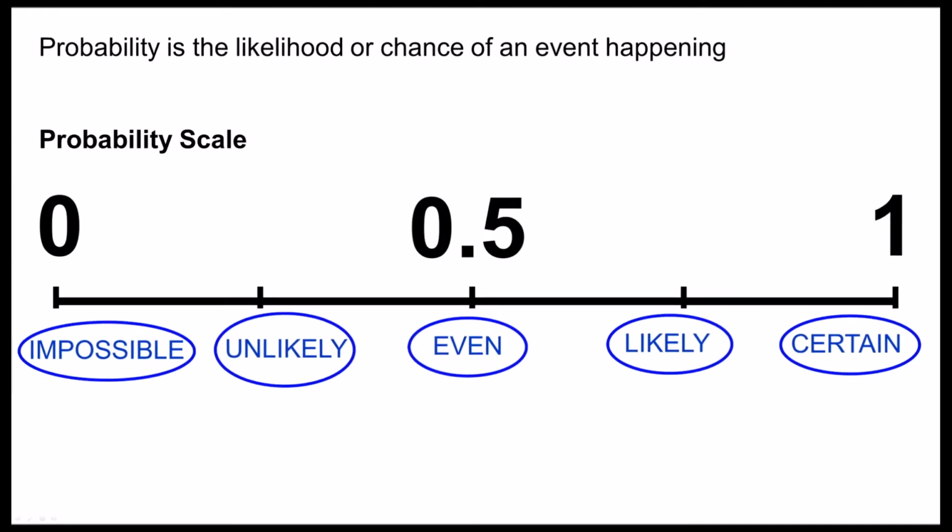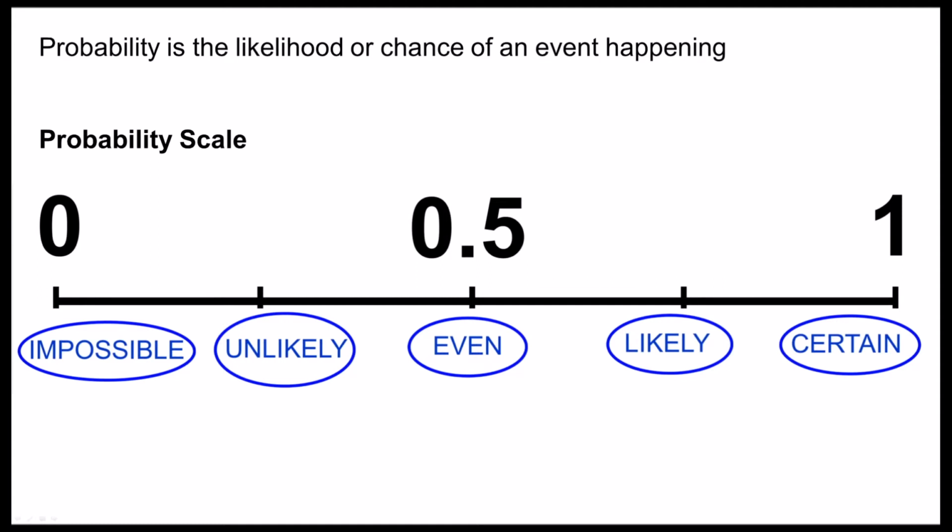If something has a probability of 0, we say that that event is impossible. Likewise, at the other end, if it has a probability of 1, we say that it's certain. If it's in the middle, so there's a half chance of it happening, we say that that's an even chance. And anywhere between even and impossible will be unlikely, and between even and certain is likely.